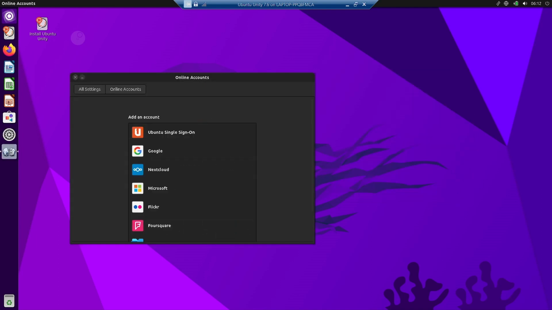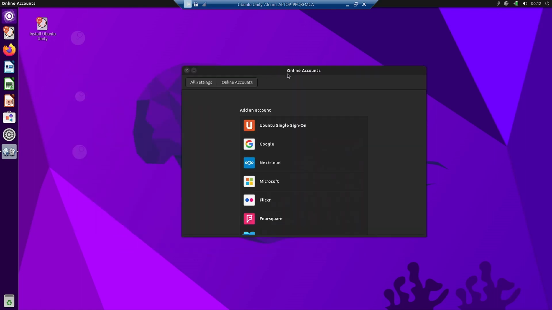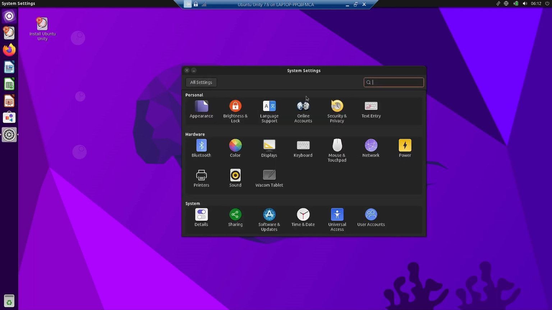Now the best part of this Unity desktop is just like in GNOME desktop, you can configure the online account. Say you have got a Google account, a Nextcloud account, or a Microsoft account, then you can configure it from here. So this is one of the best things about the Unity desktop.